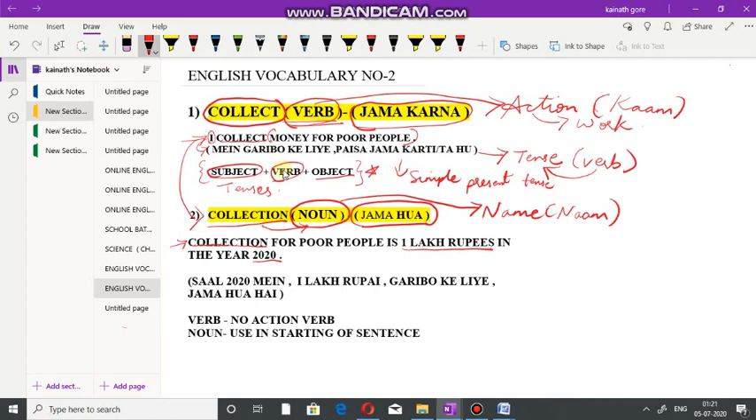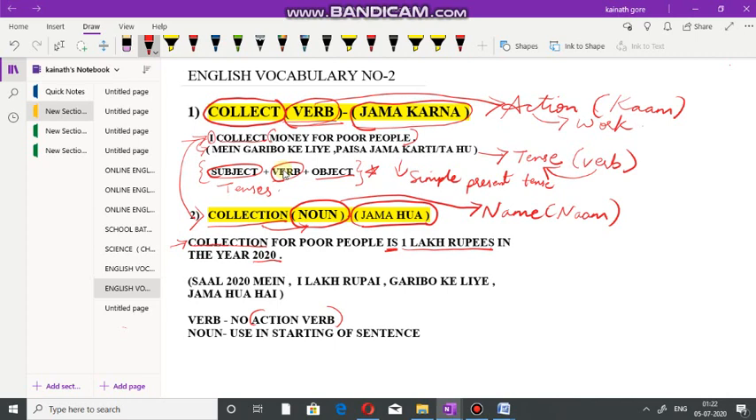Now if you notice in this sentence, can you pick out any verb? Is there any action verb in this sentence? Let's check. Collection is a noun. For is a preposition. Poor people, again a noun. Is, no, it is not an action verb. You can say is is a verb, but it's a main verb, not an action verb. We have to search for an action verb, meaning some action should take place in the sentence. Is there any action taking place? No. So 1 lakh rupees is also not a verb, and in the year 2020 is also not a verb.